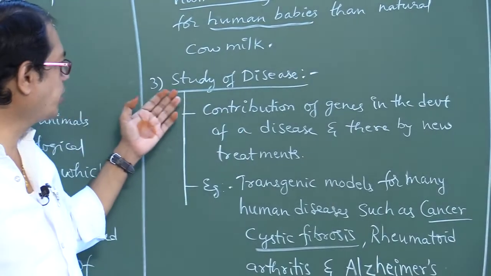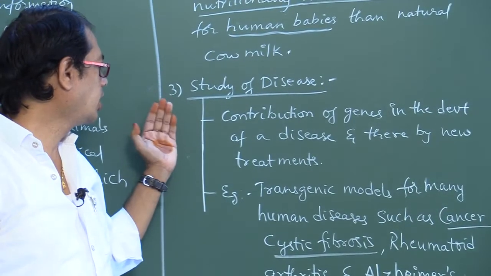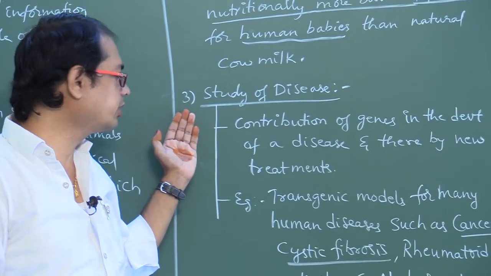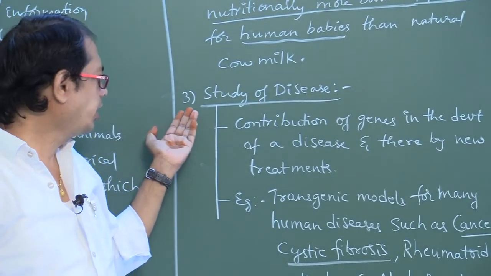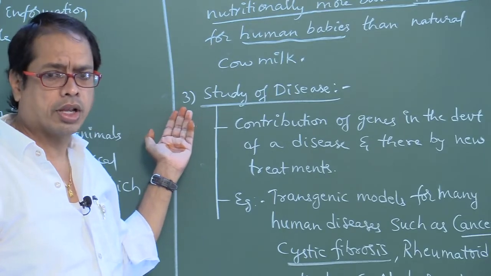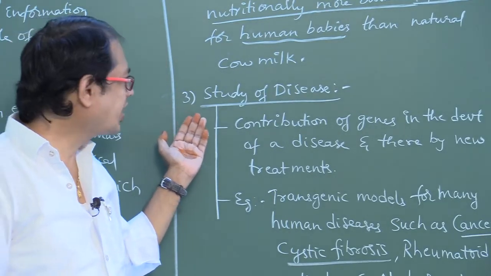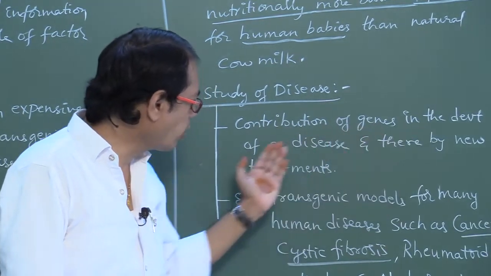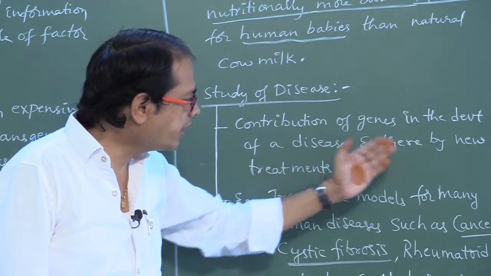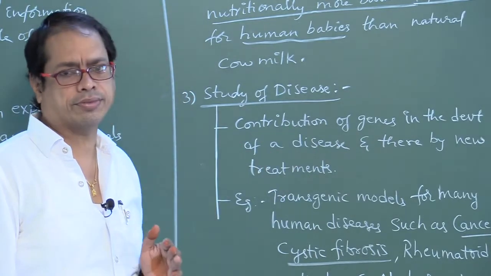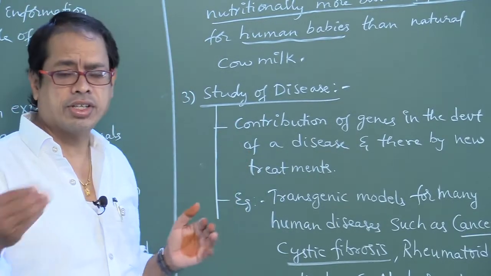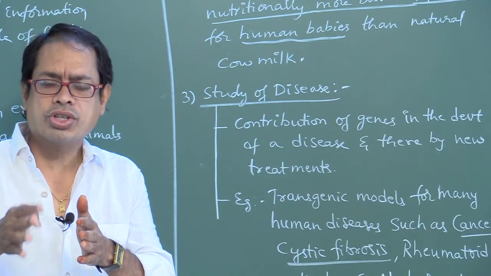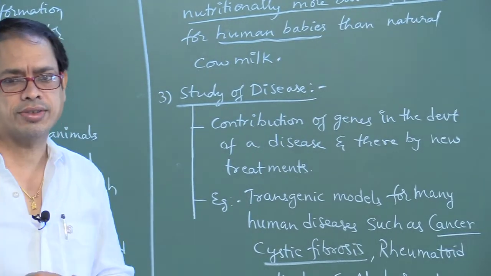Next one, study of disease. Of course, in our textbook it is discussed in subheading 2, but now I am telling it in subheading 3, no matter whatever the number of the subheading. Study of disease: contribution of genes in the development of disease and thereby new treatments. So in transgenic animals, we are able to study the disease.